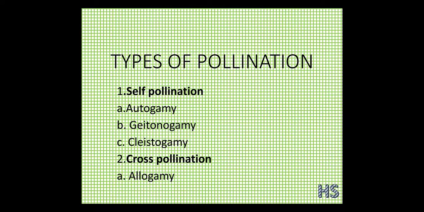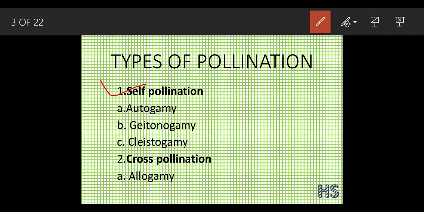Now there are different types of pollination, that is self pollination and cross pollination. This self pollination has been divided into 3 parts, that is autogamy, geitonogamy, and cleistogamy. Let's understand these self pollination terms one by one. So first we are going to start with self pollination. First we will understand what you mean by self pollination. Self pollination means the transfer of pollen from the anther to the stigma of the same flower.